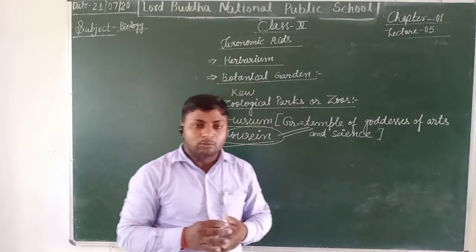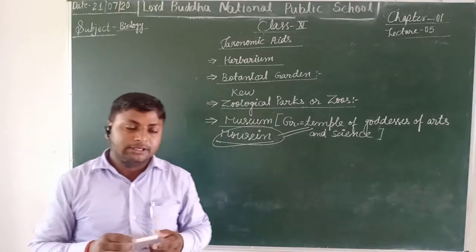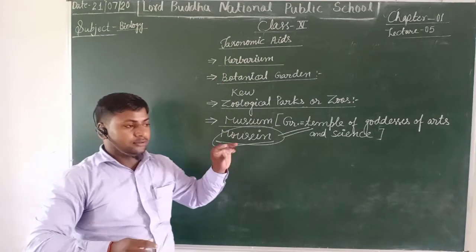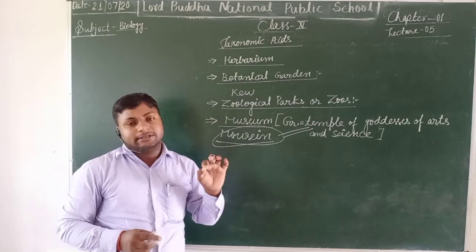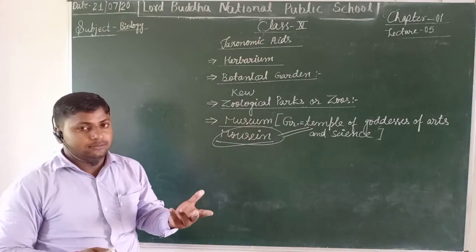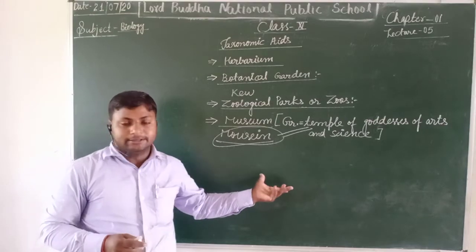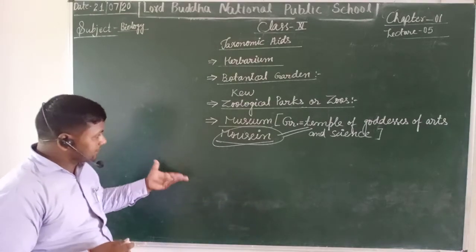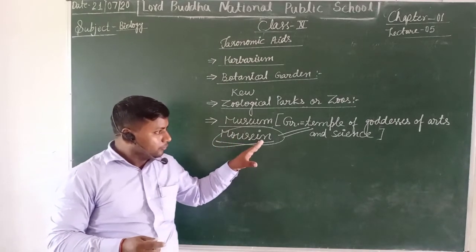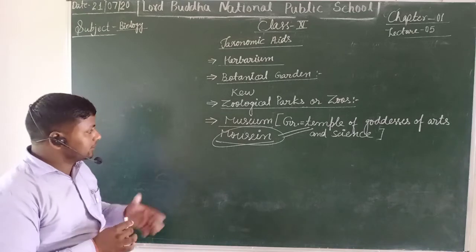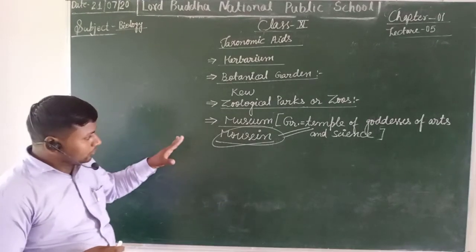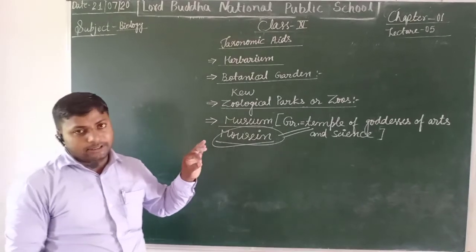The museum is not only a place of specimens. Here the complete knowledge about a particular species, whether plants, birds, animals or insects, is illustrated with their specimens. When we visit a museum, we can find the complete knowledge about any species.